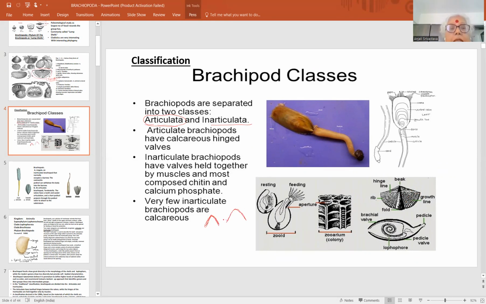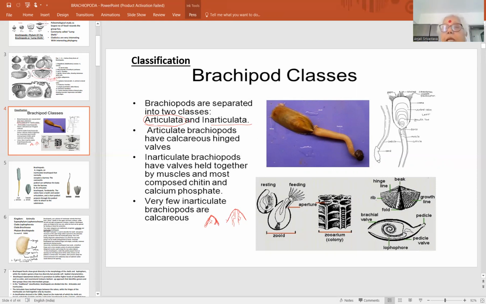That is called as the cardinal process, जहाँ पर एक heart के shape का structure की तरह बनता है, जिसमें facets बने हुए होते हैं और एक valve में teeth बने हुए होते हैं. तो ये tooth and socket type of joint से Articulata के दो valves एक दूसरे से articulate करते हैं, बिल्कुल tightly fit रहते हैं. यहाँ पे muscles की help से इन दो valves की opening and closing कम होती है, बल्कि ये hinge joint जो top में होते हैं वहां पे tooth and socket या groove and socket type का articulation रहता है दो valves का.